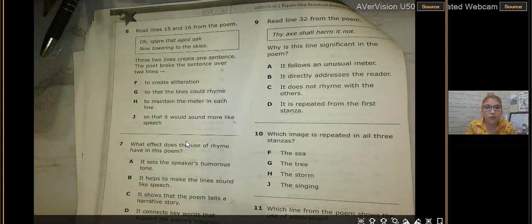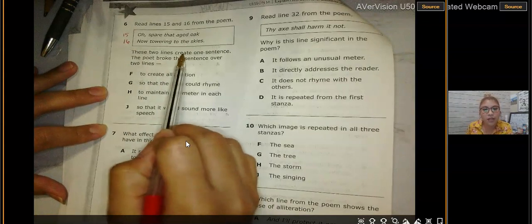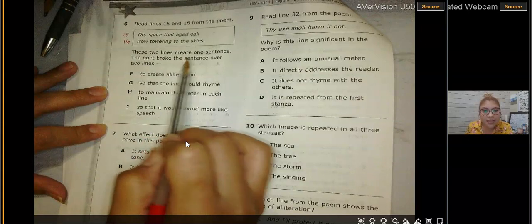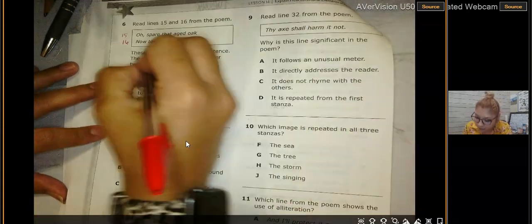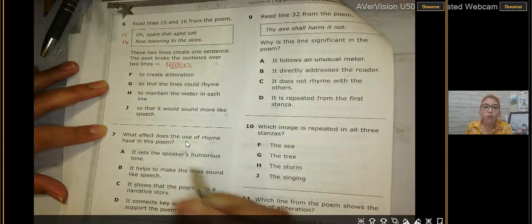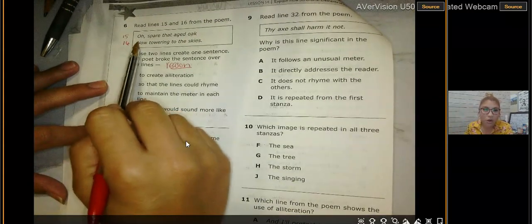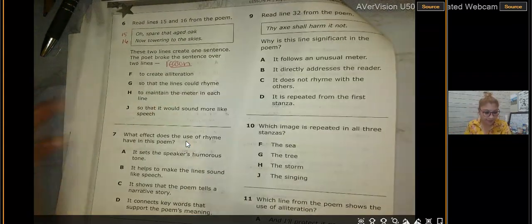It says, read lines 15 and 16 from the poem. So I know this one is 15. This one is 16. And it says, these 2 lines create 1 sentence. The poet broke the sentence over 2 lines. There was a reason. They want to know the reason why that 1 sentence was broken down into 2 lines. So it says, "Oh, spare that aged oak, now towering to the skies."